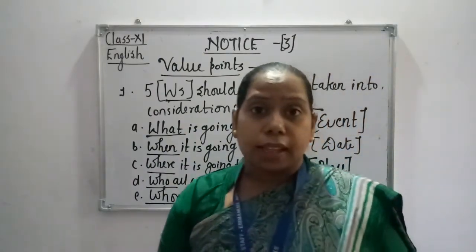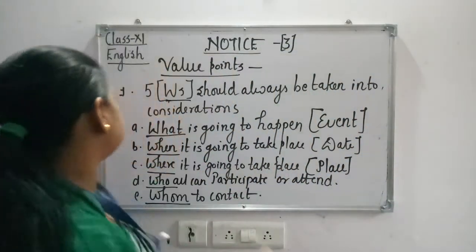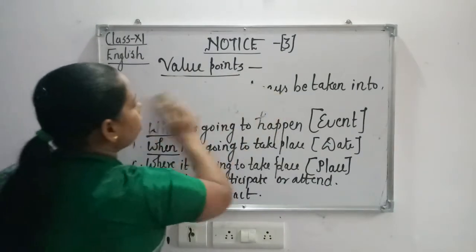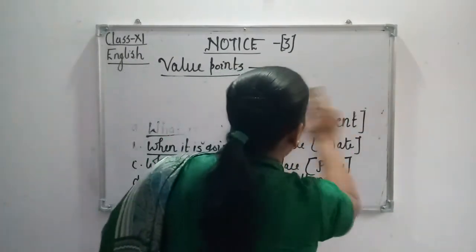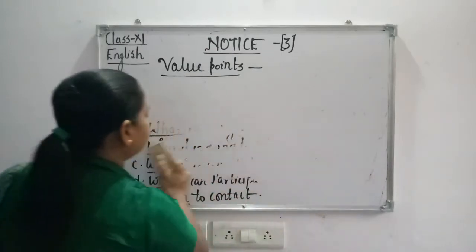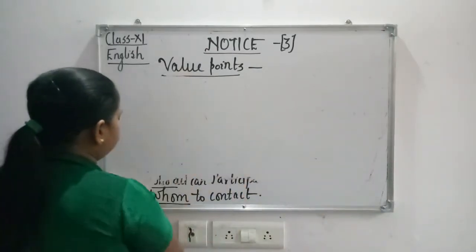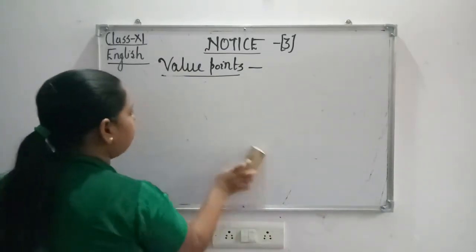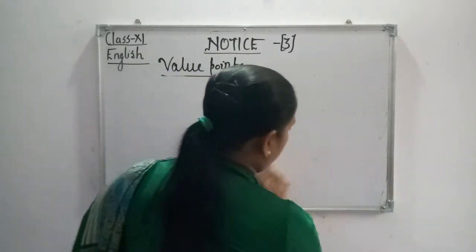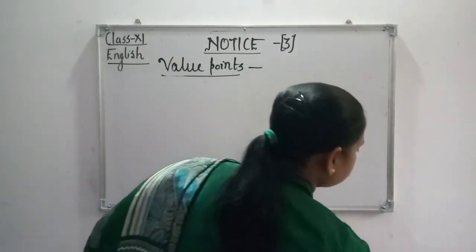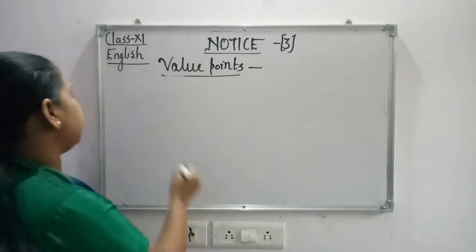The second point is, notice is always inside a box. My dear children, this is a very, very important value point.